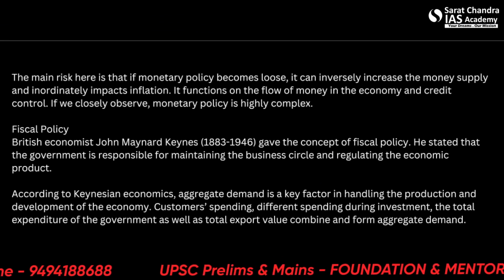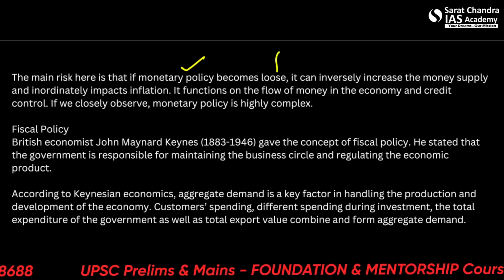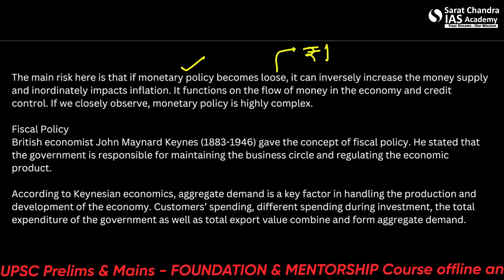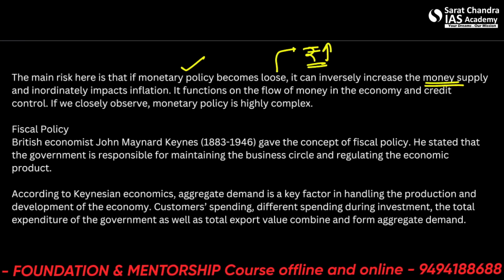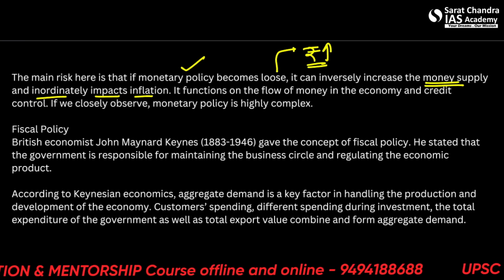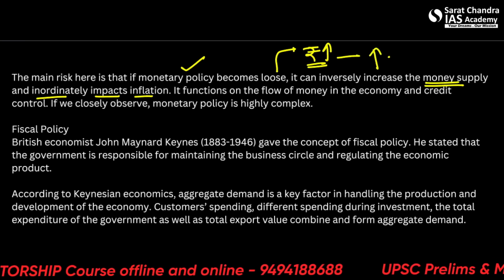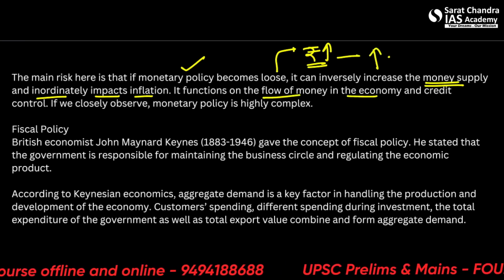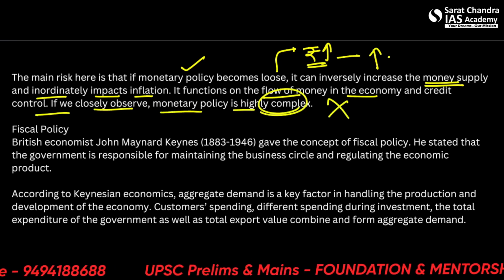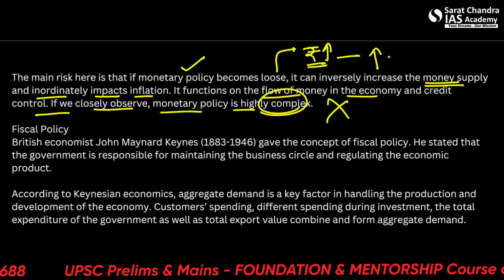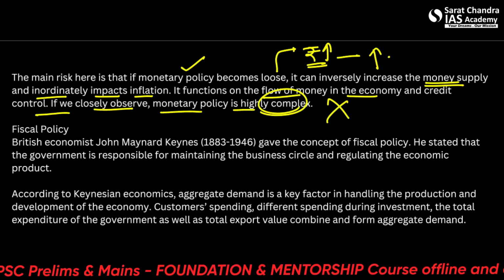So the main risk here is monetary policy becoming too loose. Too loose means there is a lot of supply of money in the market. It can inversely increase the money supply and inordinately impact inflation. That means it will increase inflation. It functions on the flow of money in the economy and credit control. If we closely observe, monetary policy is highly complex, so let's not go into the complex things. It's just asking about the simple fundamental basics, and we'll view these only.